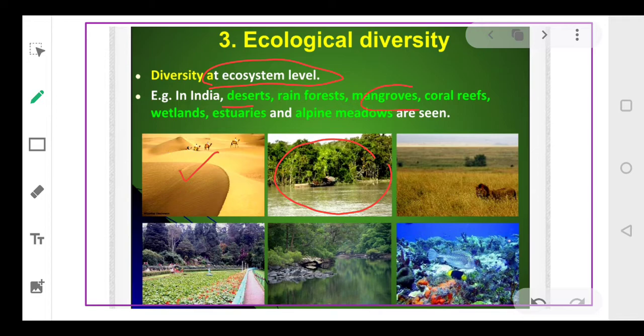But whenever it goes high, it will rain again and the temperature will be reduced. You have mangroves, then you have coral reefs, wetlands, estuaries, alpine meadows. So these are all examples of the different kinds of ecosystems which are available on the surface of the earth, and not only on the surface of the earth but also in India. So we have different kinds of ecosystems, so there is diversity at the ecosystem level as well. So we have completed the three levels of biodiversity. One is the genetic level, second is species diversity, and third is ecological diversity.